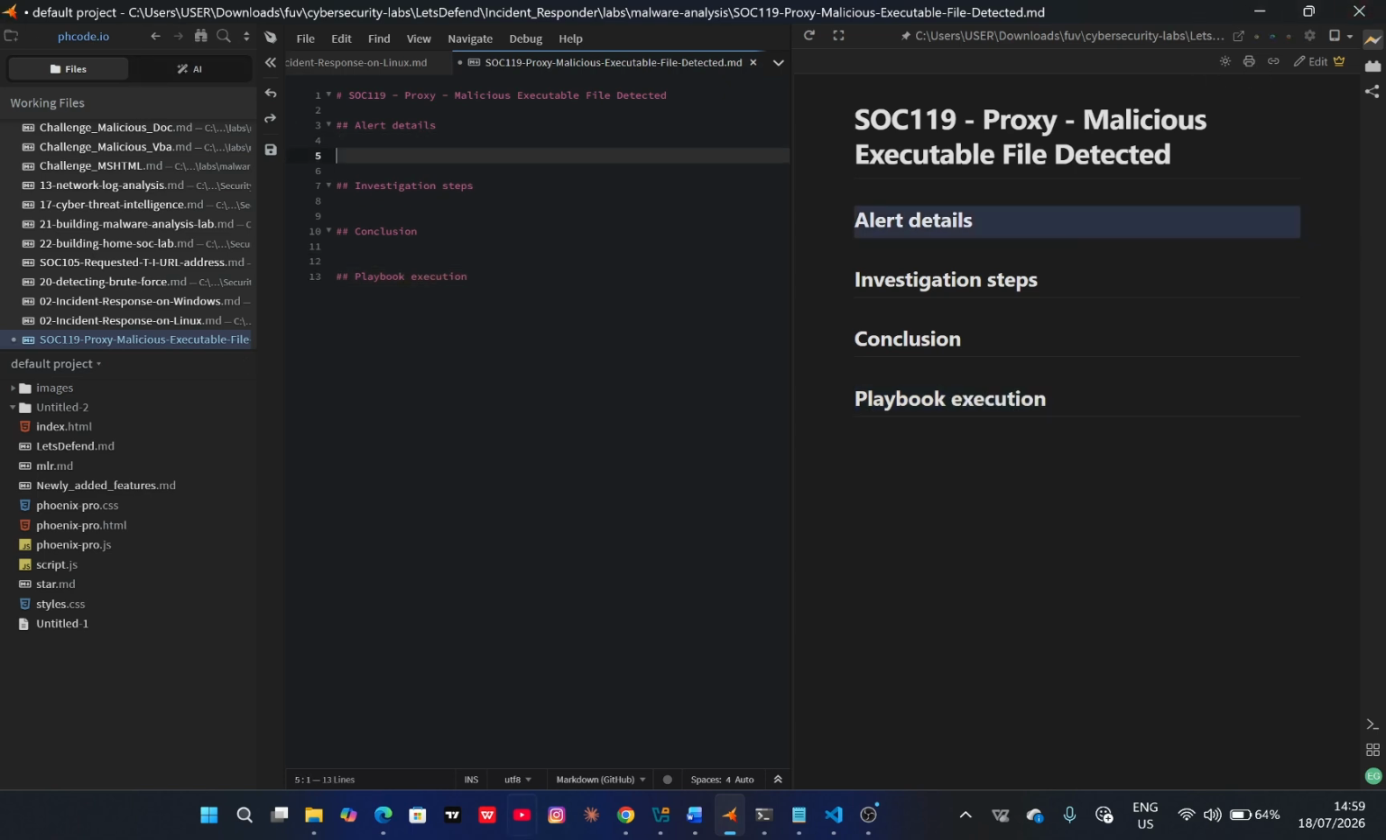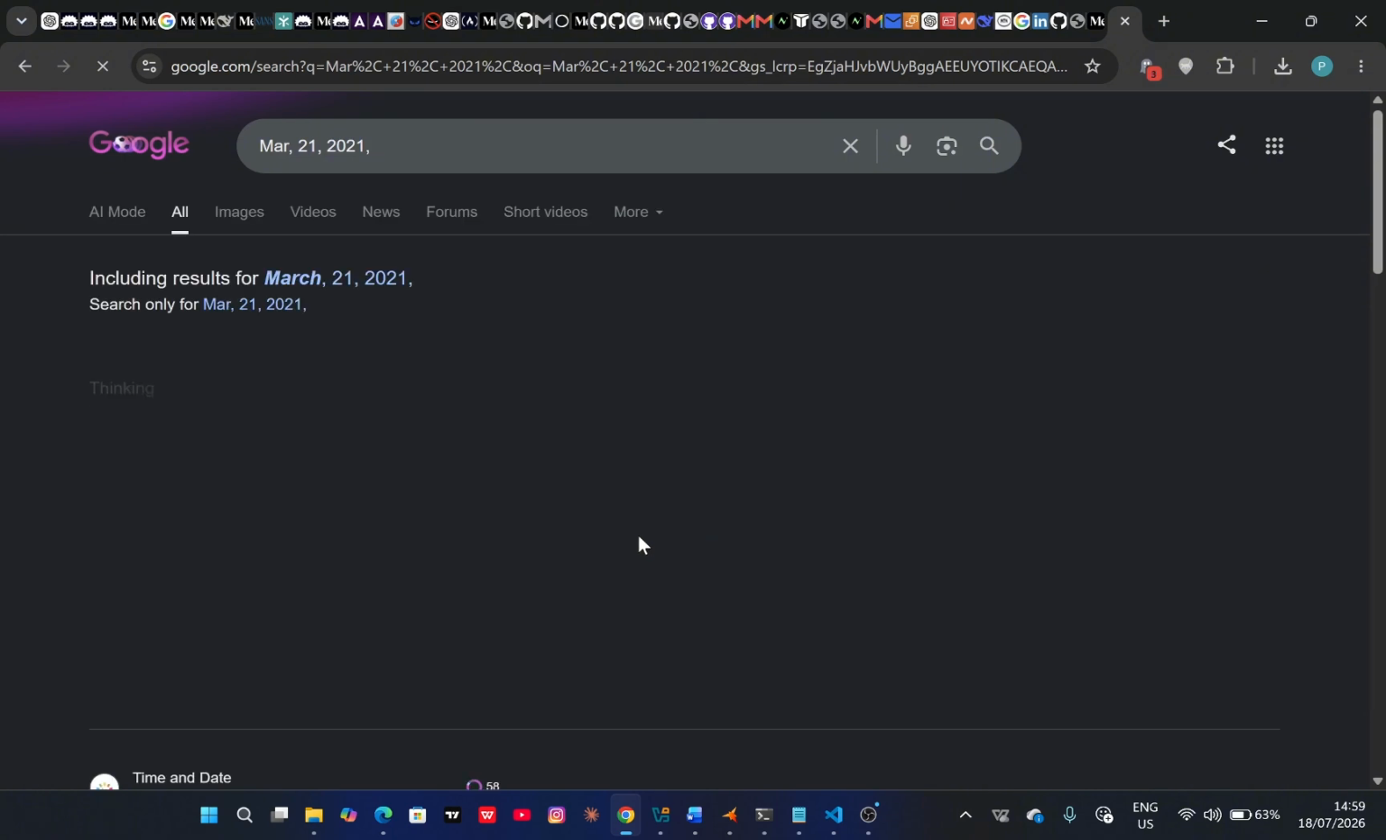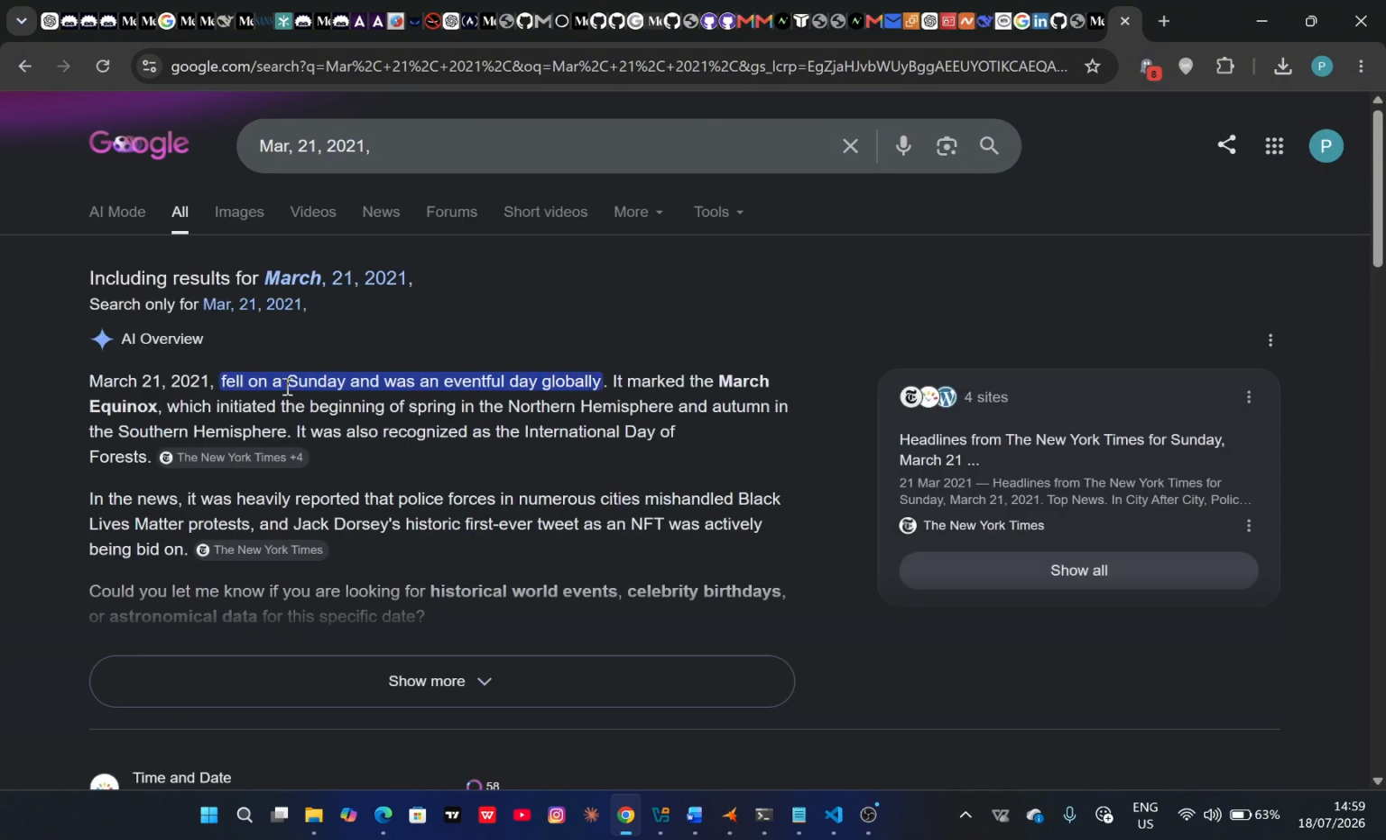So for the alert details, let's go back to Let's Defend. You can see that the alert was triggered on 21st March 2021 at 1 p.m. Just to clarify, was it a working day, a weekend? I pay attention to all those, so I'll just put this in. Right, so this was a Sunday.